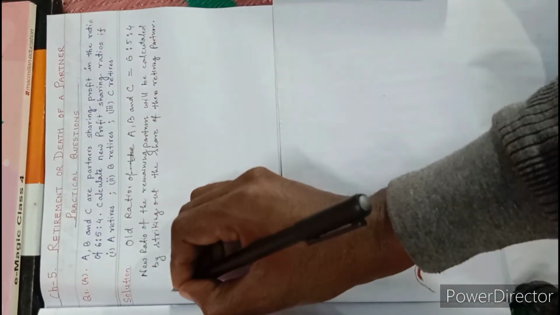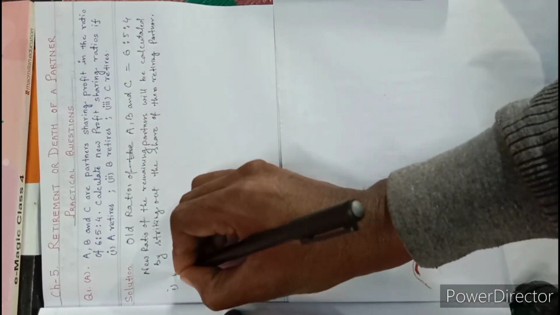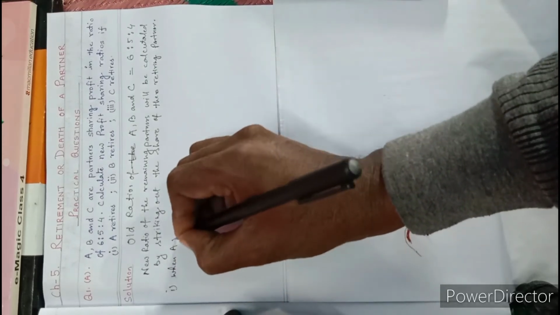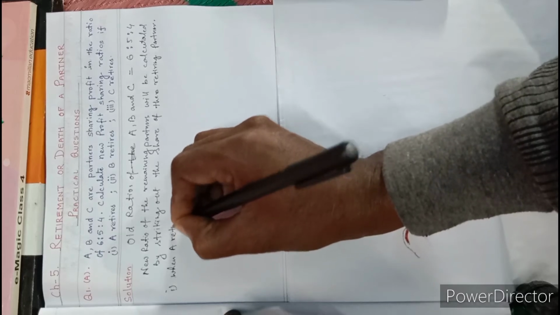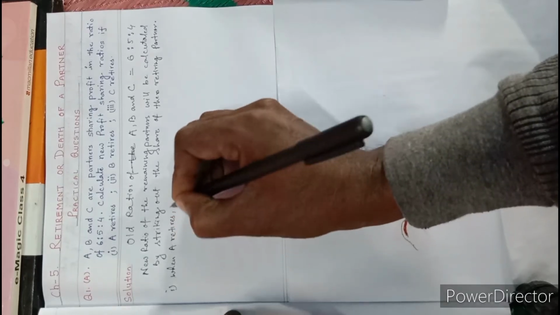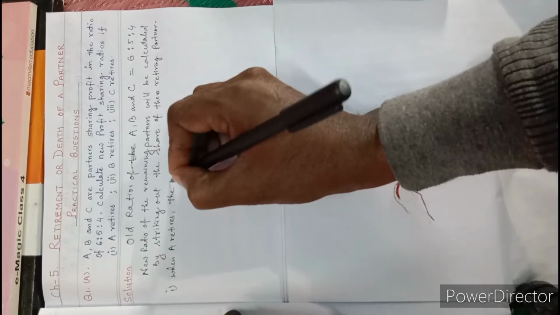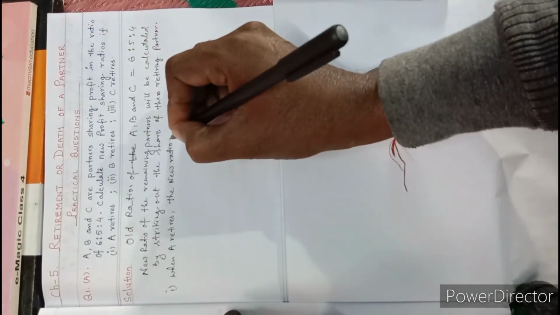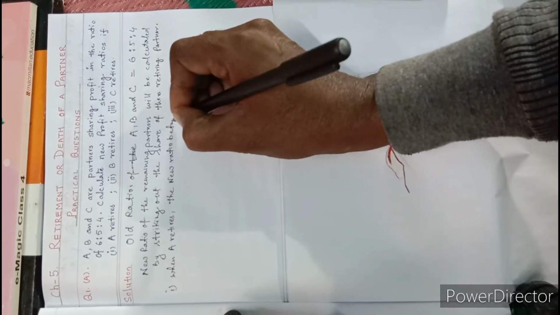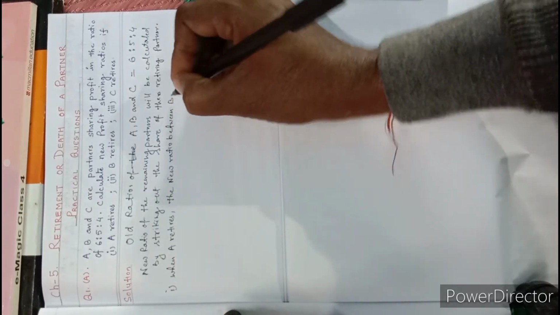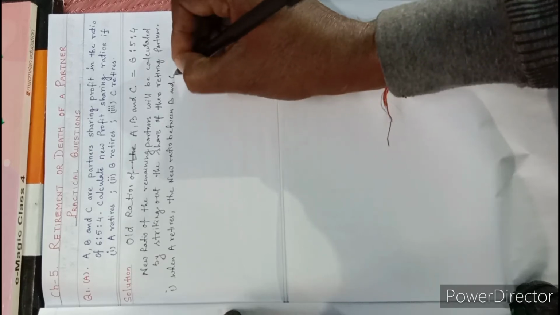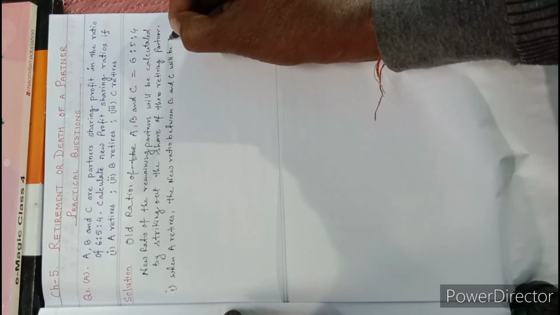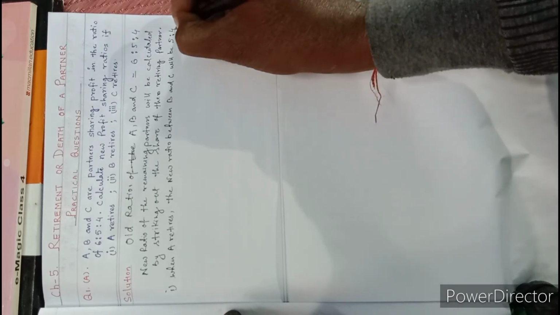So first one, when A retires, the new ratio between B and C will be 5 is to 4.